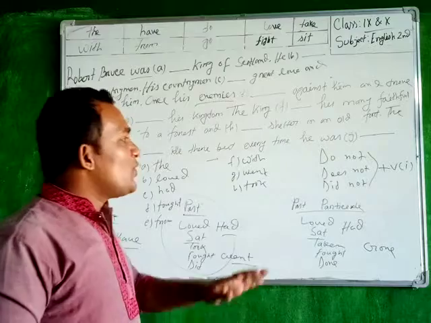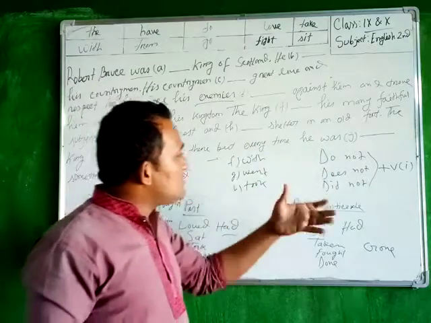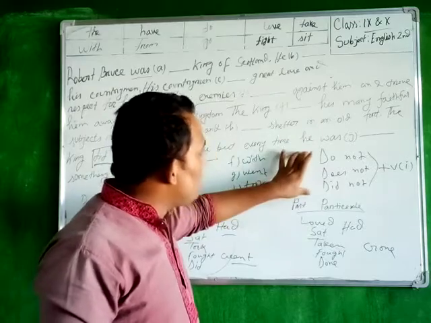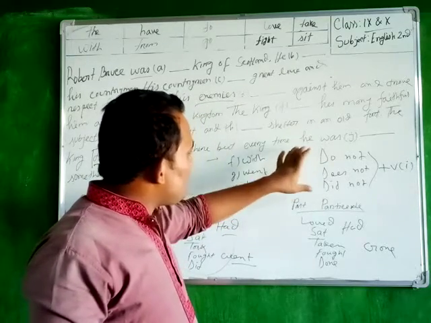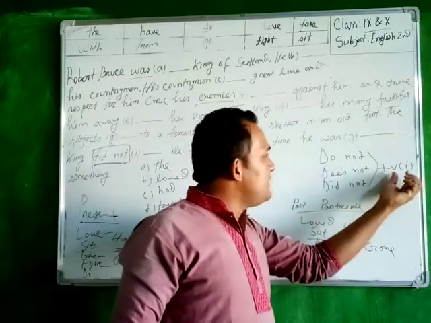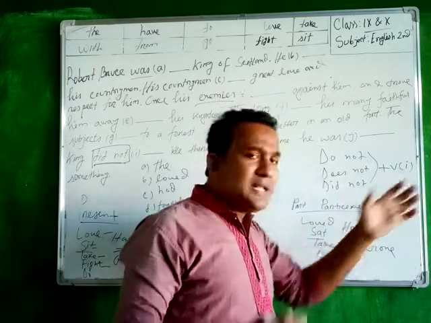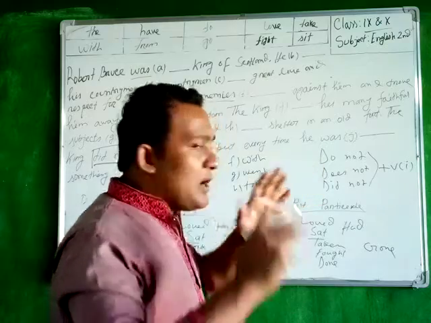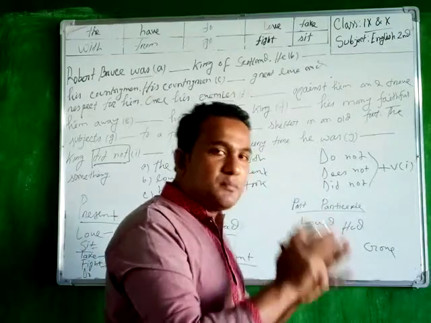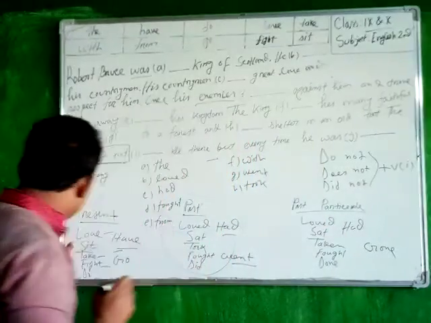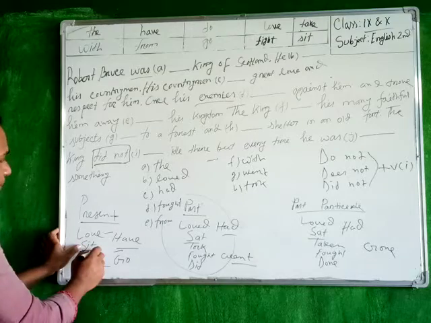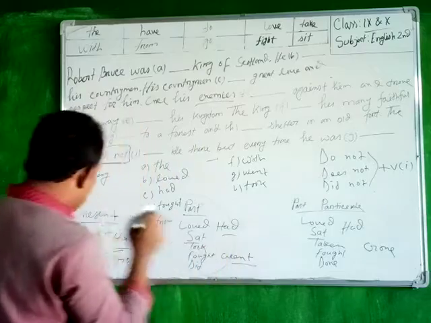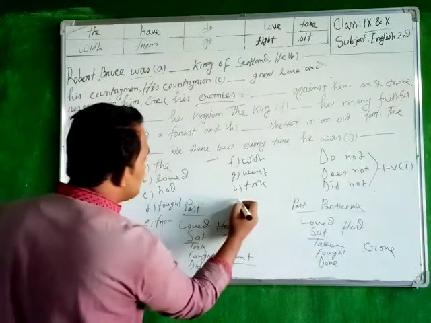That means wherever you find do not, does not, or did not, this auxiliary verb with negative, you have to use the present form of the verb. V means verb, 1 means present form. So after do not, does not, did not, we have to use the present form of the verb. You can see that sit is the present form. So here will be sit.